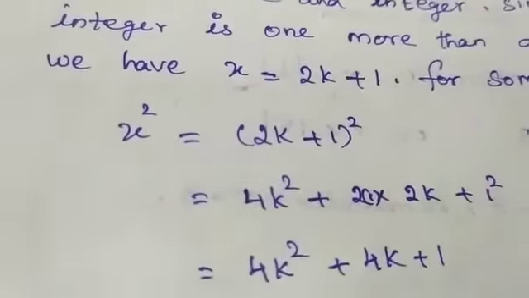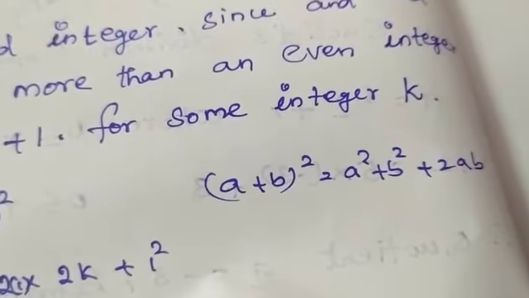Also it is given integer, so we should check negative numbers too, no? So when k equal to minus 1, 2 into minus 1 plus 1, that is equal to 2 into minus 1 is minus 2, minus 2 plus 1 is minus 1. It is also an odd integer for some integer value of k.